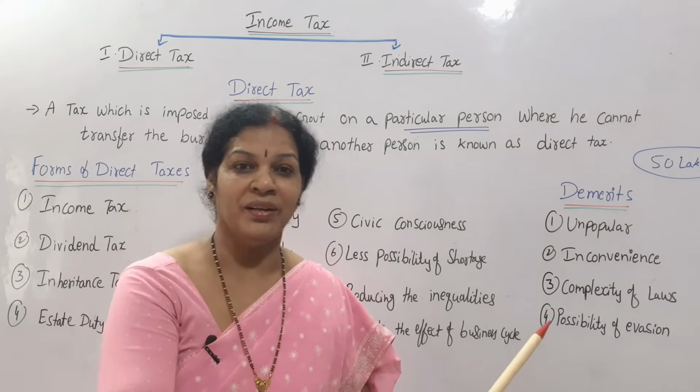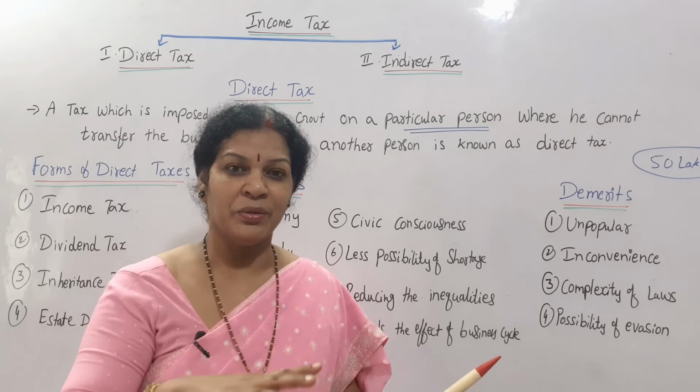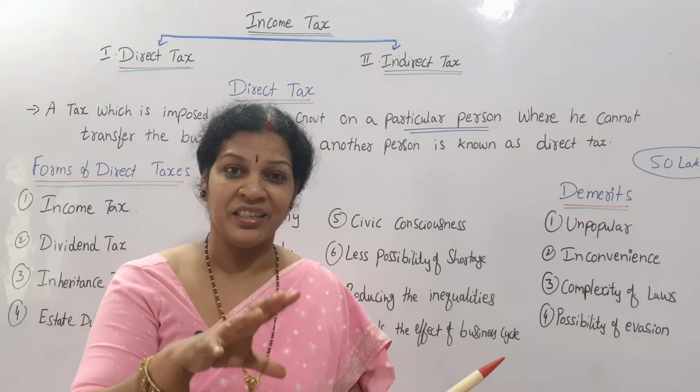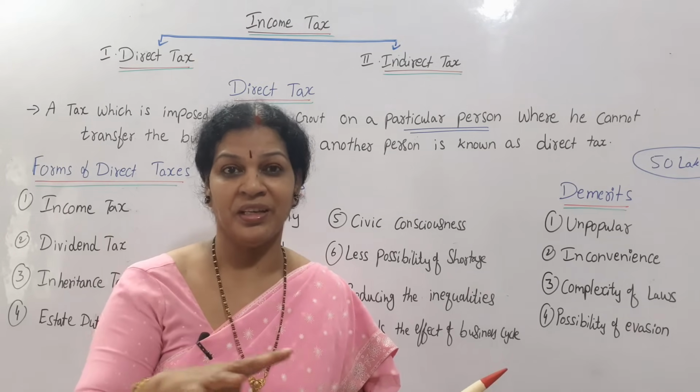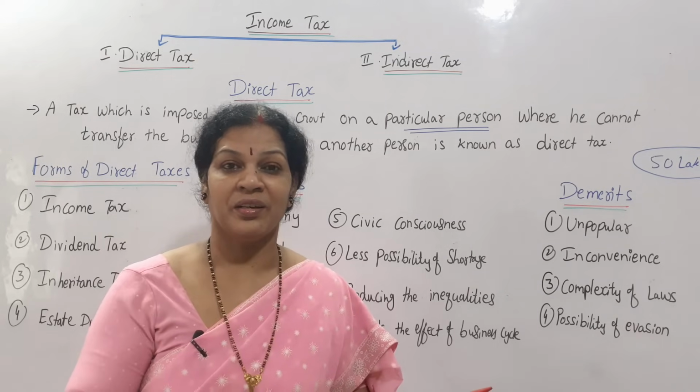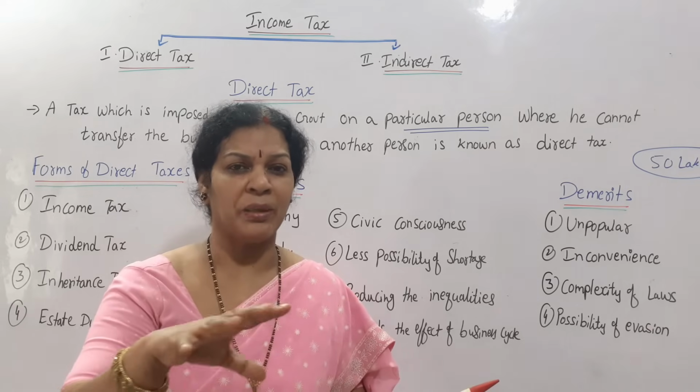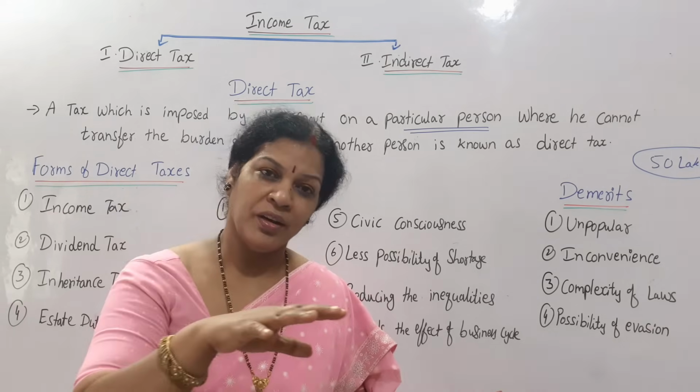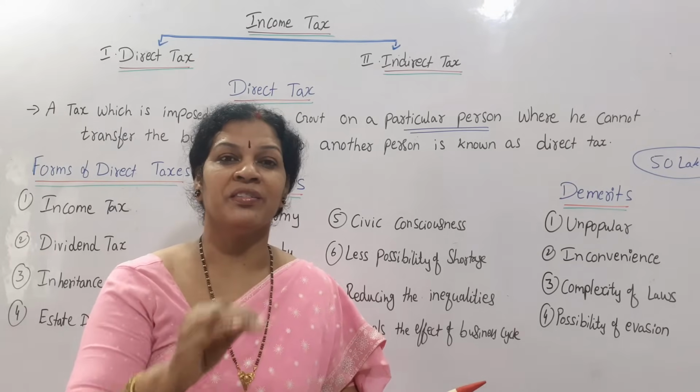Less income, less tax. It means they wanted to decrease the inequalities of the economy. There are many types of groups of people in the society, and for every group they wanted to decrease that inequality.